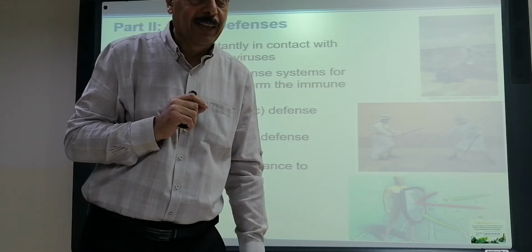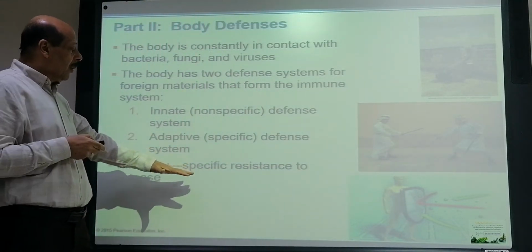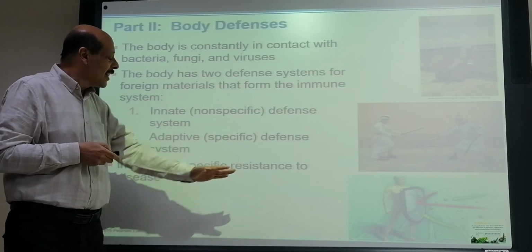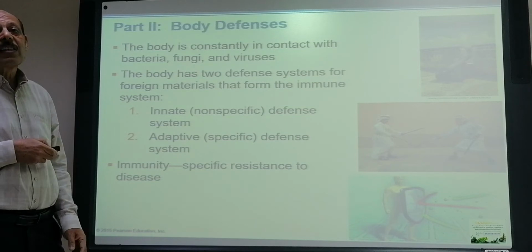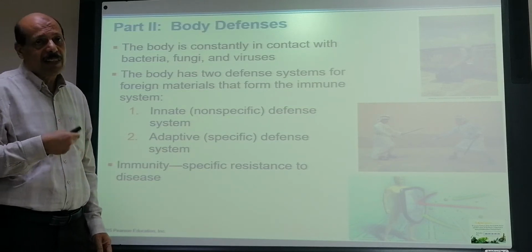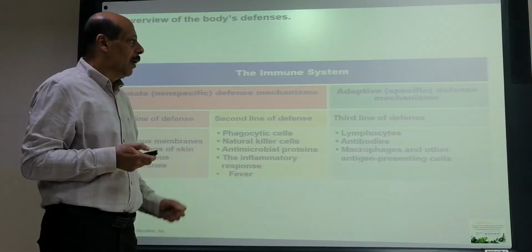So immunity is a specific resistance to a disease. It will prevent us from getting disease and disorder.